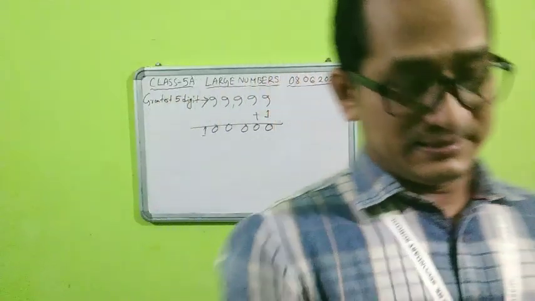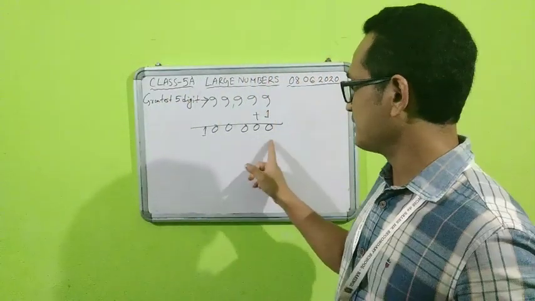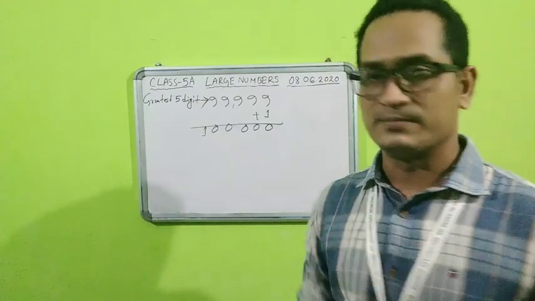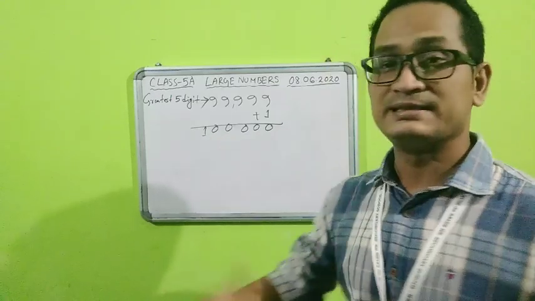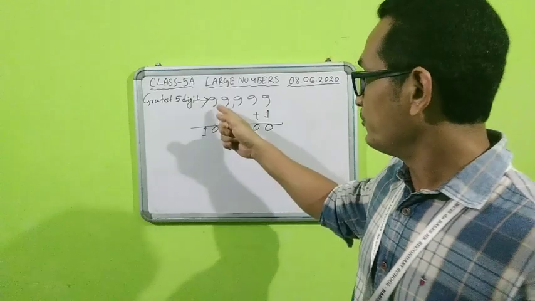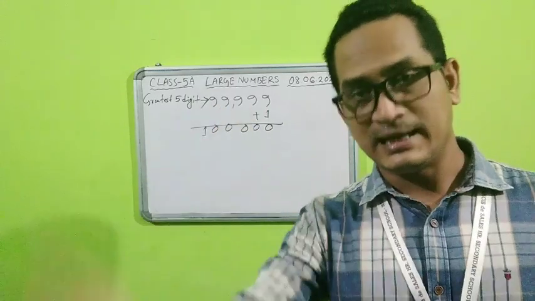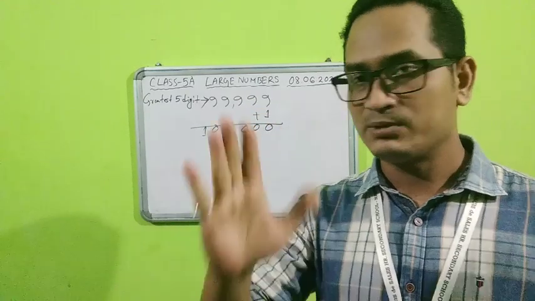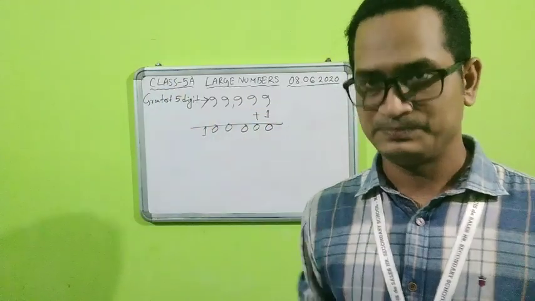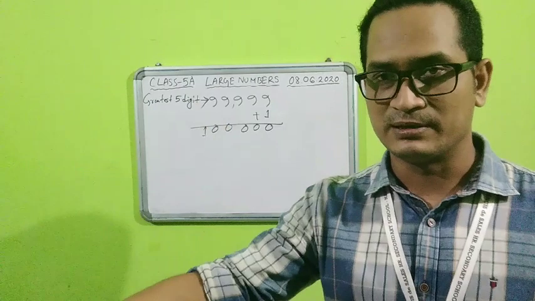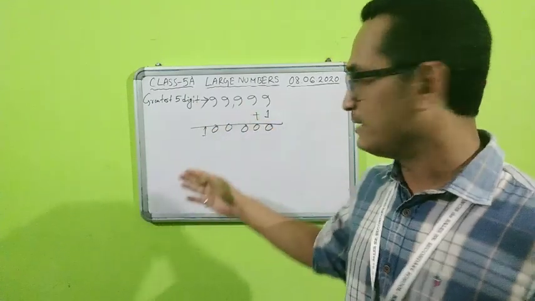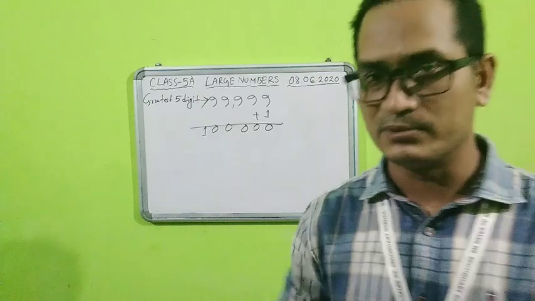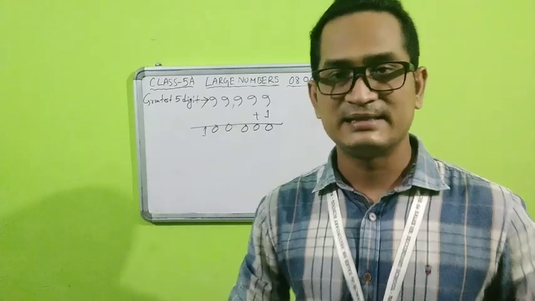Now how much is it? If you see, how many digits does it have? It has 6 digits: 5 zeros and a 1. So now we got a 6-digit number. That means our discussion till last year was up to 99,999. We had not crossed that limit. It is the border. Now you are crossing the border. We are adding 1 and we entered a new state after crossing the border, and that is about the 6-digit number.